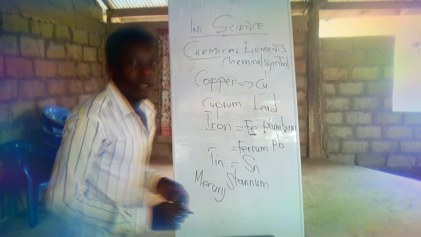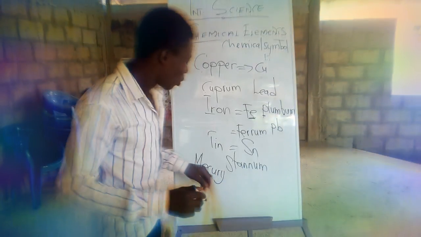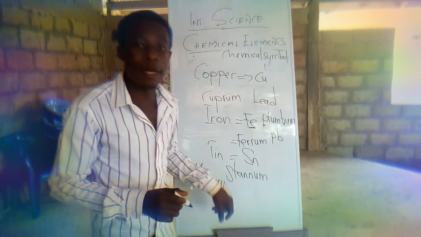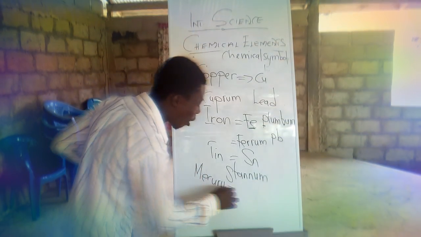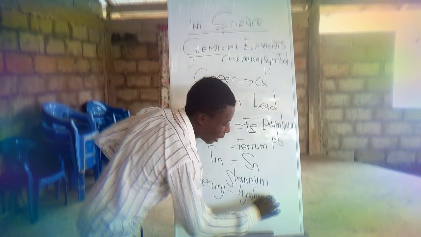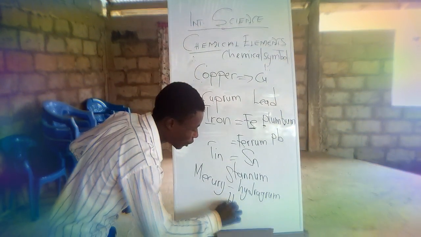Okay. And then we have an element like mercury. If not for this lesson, somebody never knew that mercury too is an element. The only known liquid metal at room temperature is an element. So mercury is an element. And how do Latin people call it? In Latin, they call it hydrargyrum, and the chemical symbol is Hg.